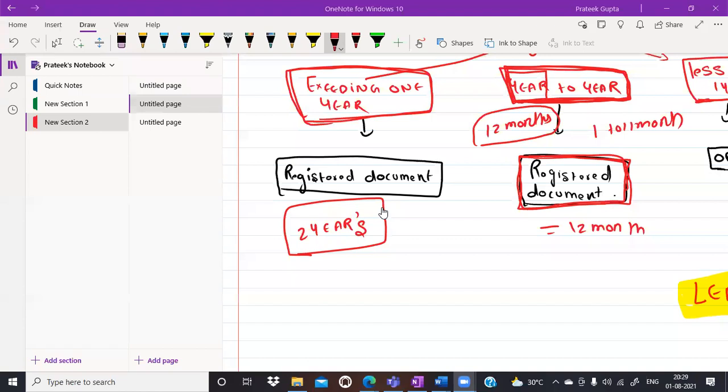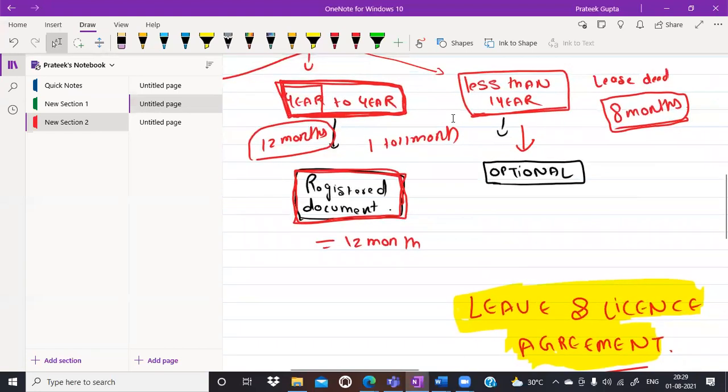In our state, lease has to be registered irrespective of the duration. I answered the question keeping that in mind. Very nice, Pritika. So you must be from Telangana, right? Yes. So if we are executing a lease deed for more than 1 year, this is general, you have to check the state laws, then a registered document is required. If for less than 1 year, then it is optional. If it is year to year, then